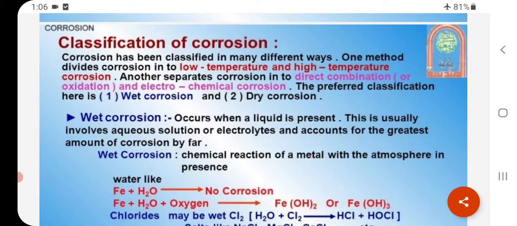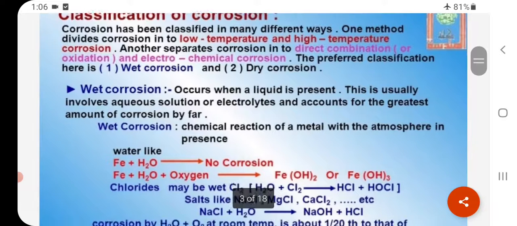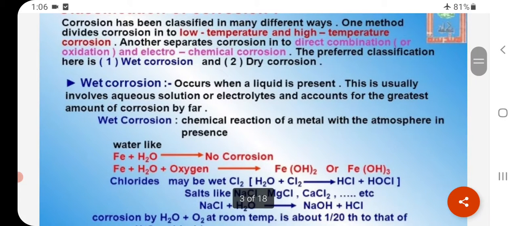Wet corrosion. Wet corrosion occurs when a liquid is present. This usually involves aqueous solutions or electrolytes and accounts for the greatest amount of corrosion by far. Chemical reaction of a metal with the atmosphere in presence of water: Fe plus H2O gives no corrosion. Fe plus H2O plus oxygen gives Fe(OH)2 or Fe(OH)3.